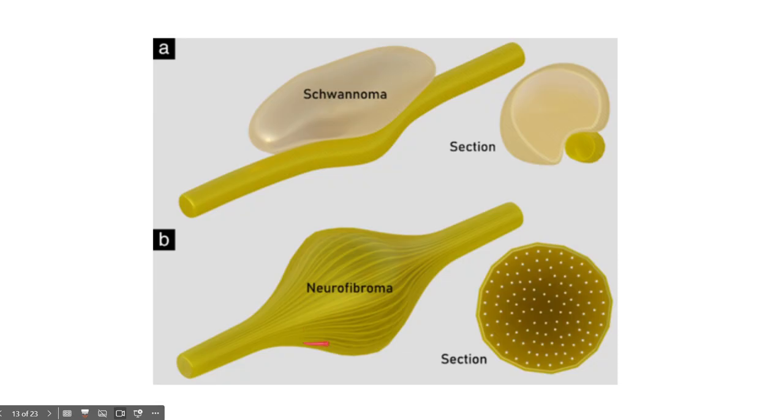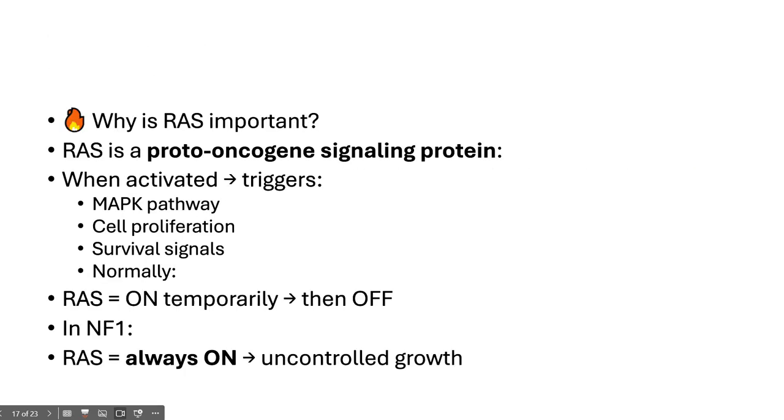Look at this. This is the one we discussed earlier, and this is the neurofibroma. You can see that it goes with the nerve, not separately. It goes with the nerve. So the axons can be seen in this neurofibroma.